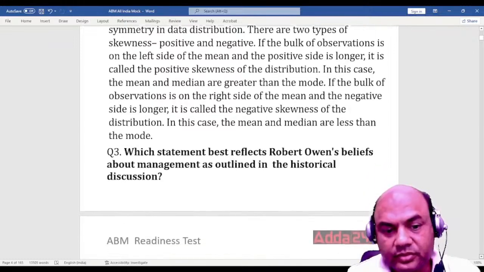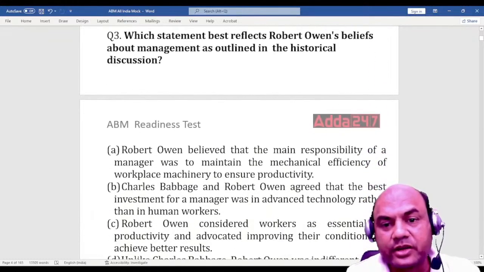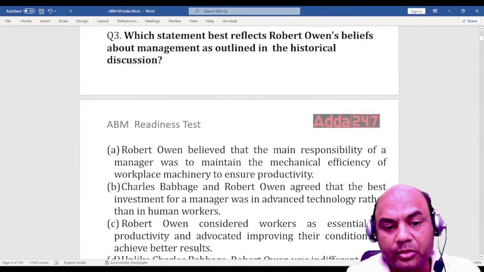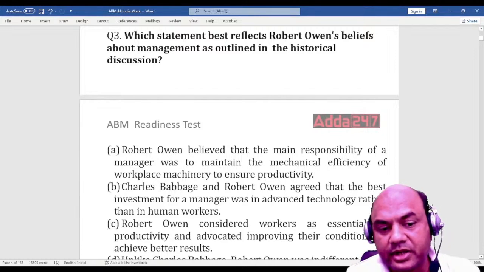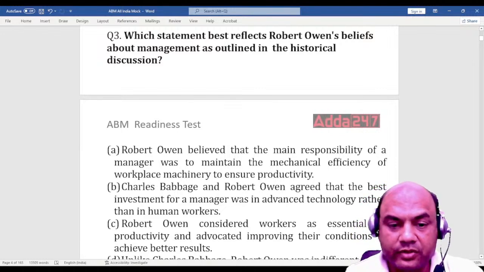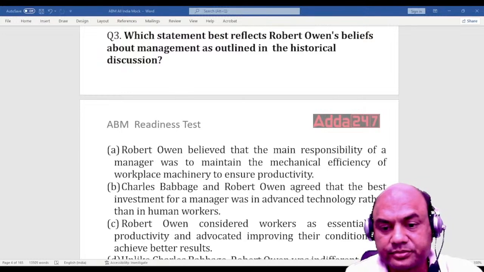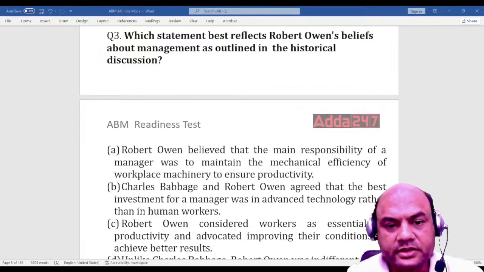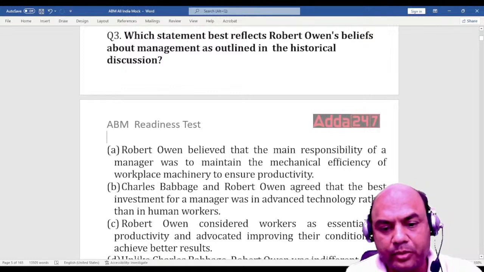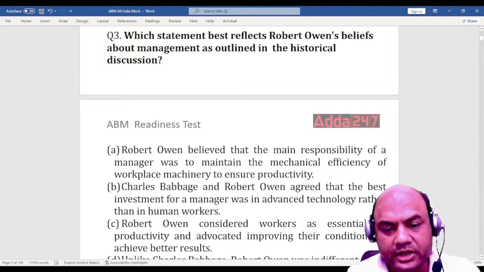Next. Which of the statements best reflects Robert Owen's beliefs about the management as outlined in the historical discussion? Robert Owen believed that the main responsibility of manager was to maintain the mechanical efficiency of the workplace machinery to ensure productivity. Next, Charles Babbage and Robert Owen agreed that the best investment for the manager was in advanced technology rather than human workers.